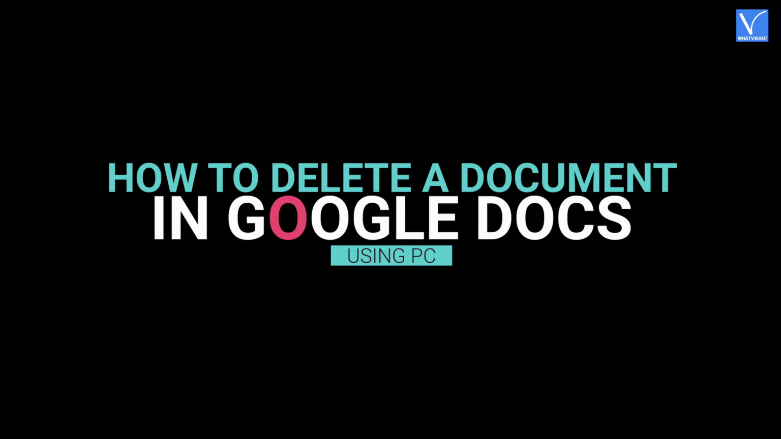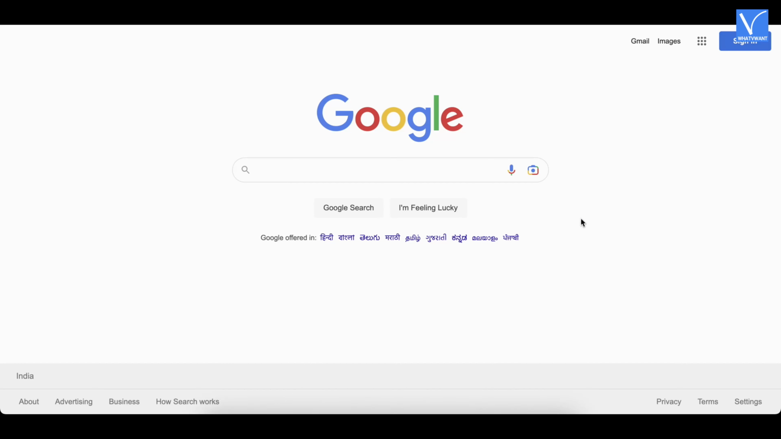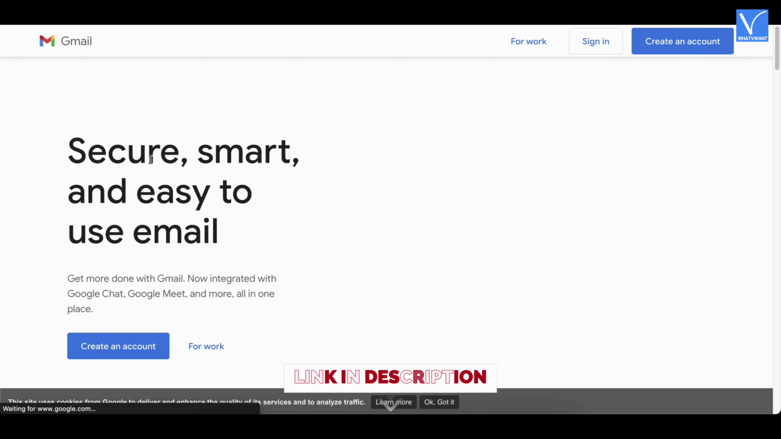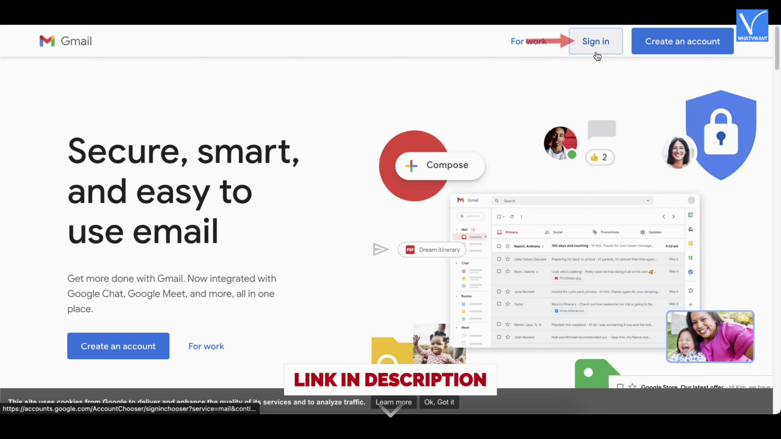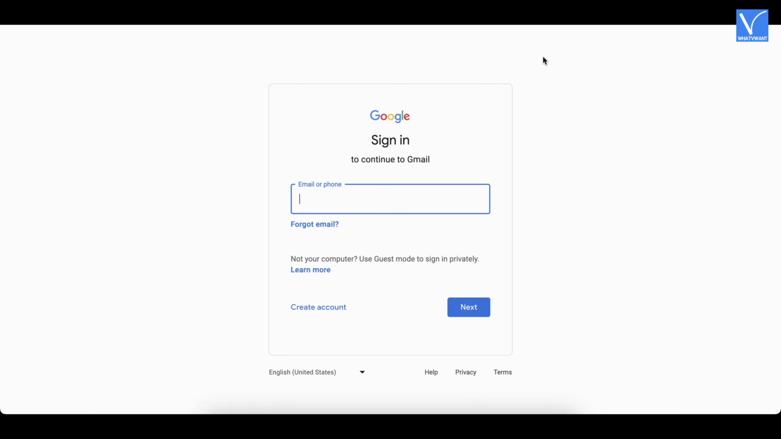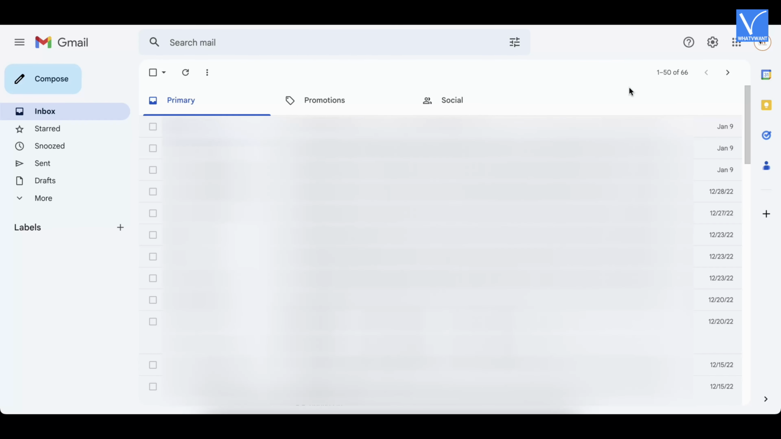How to delete a document in Google Docs using PC. Open any browser on your computer. Visit the official site of Gmail. Click on the Sign In option. Enter your login credentials and sign in to your Gmail. After logging into your Gmail, click on the All Apps icon available on the right top.